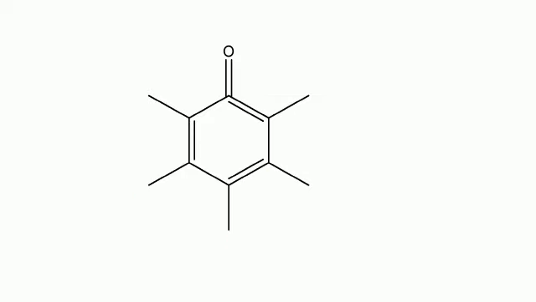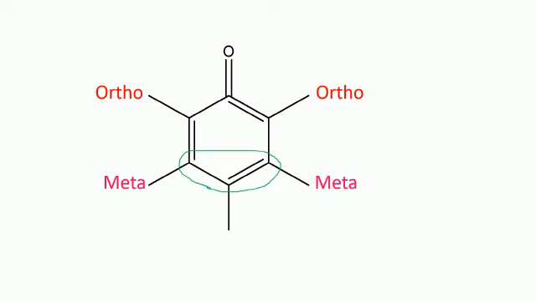The substituents attached to the second and sixth carbon atom are ortho substituents. The substituents attached to the third and fifth carbon atoms are meta substituents, and the substituent attached to the fourth carbon atom of the benzene derivative is para substituent.